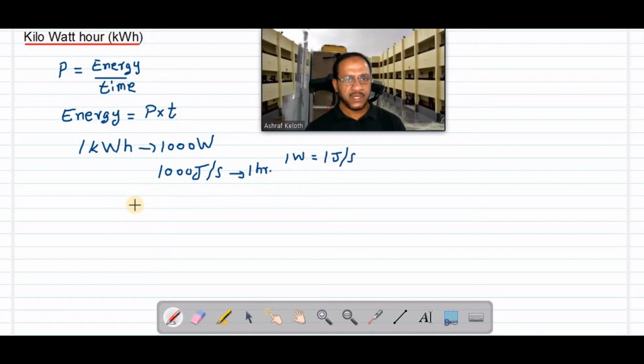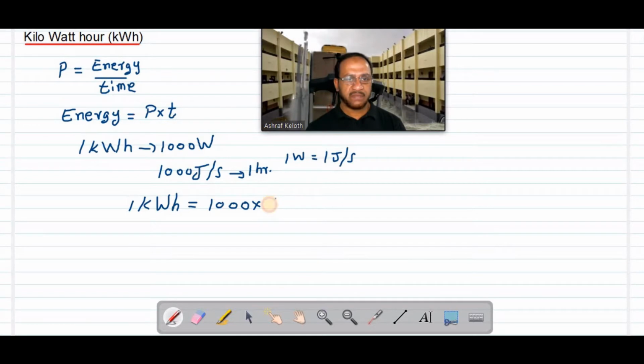Now we can see how to convert kWh into joule, that is, the commercial unit into the SI unit. 1 kWh is equal to 1 kilo, which means 1000, into 1 kilowatt is 1000 watts, into 1 hour. Hour is not the SI unit of time. The SI unit of time is seconds. So we have to convert hour into seconds.